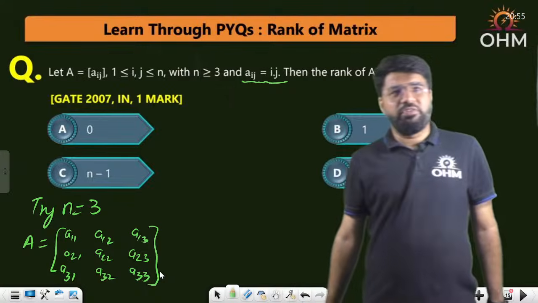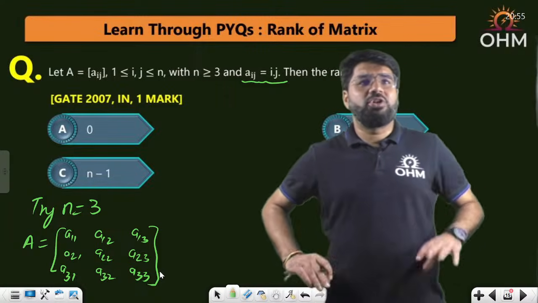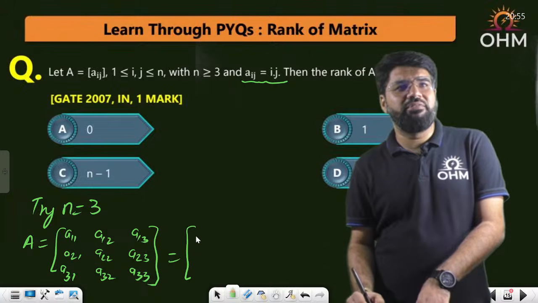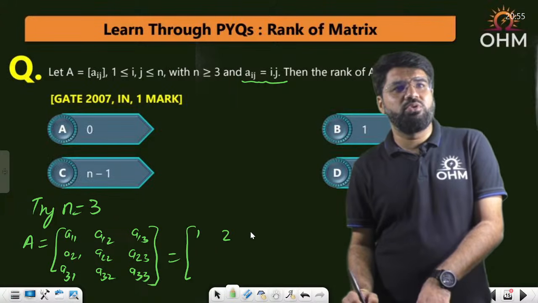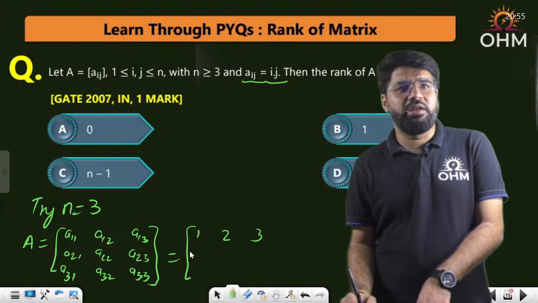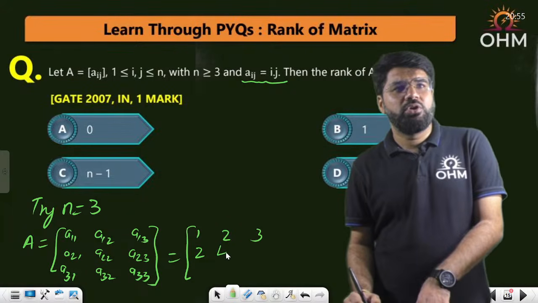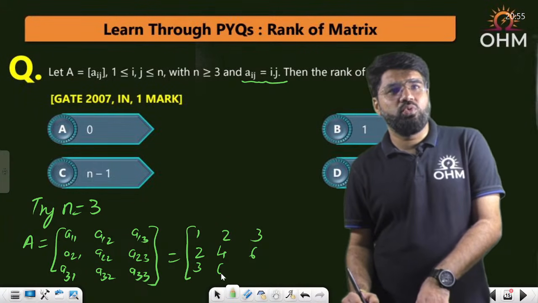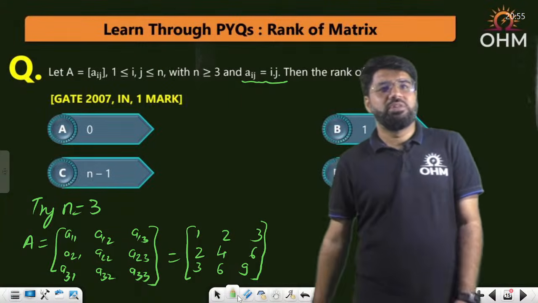Different answers have started coming up. Now every element aij is i into j. Accordingly, the matrix will be built up. A11 is 1 into 1. A12 is 1 into 2, that is 2. A13 is 1 into 3. Next is 2 into 1, 2; 2 into 2, 4; 2 into 3, 6. Next is 3 into 1; 3 into 2, 6; 3 into 3, 9. So this is the matrix formed.